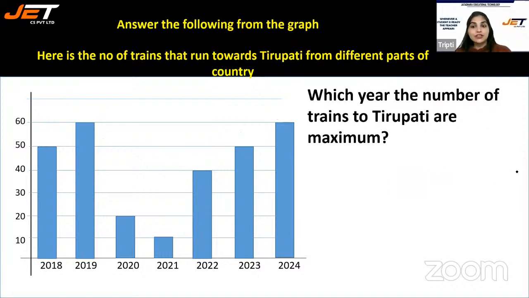Next one. Which year the number of trains to Tirupati are maximum? Number of trains are maximum. The highest.